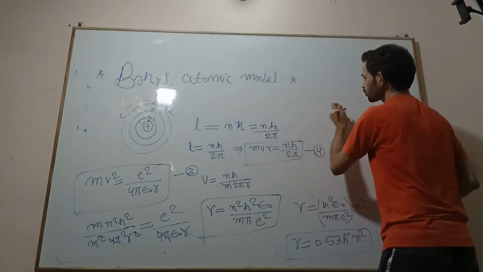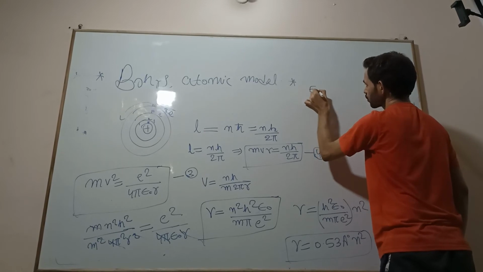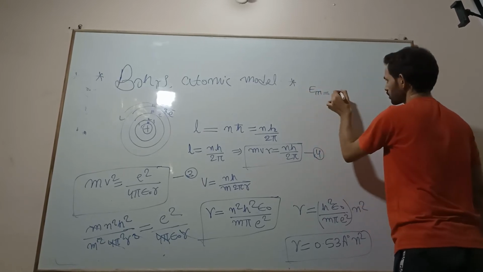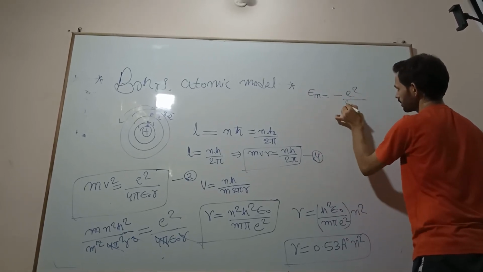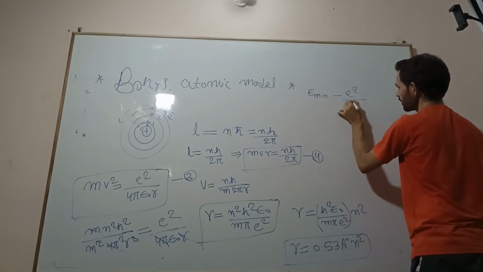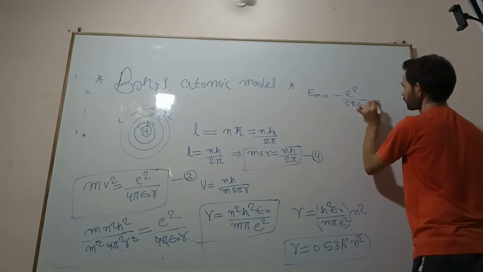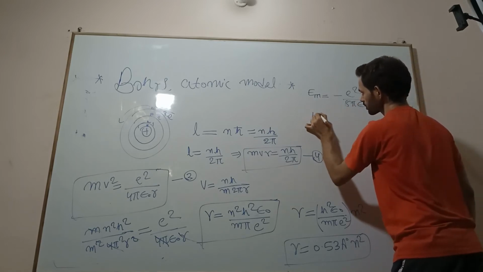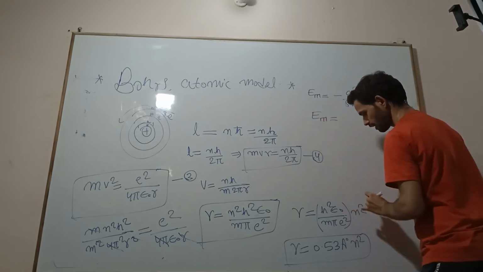Now as we know, total energy is equal to minus e square by 8 pi epsilon naught r. Okay, so now just put this value of r into this total energy.